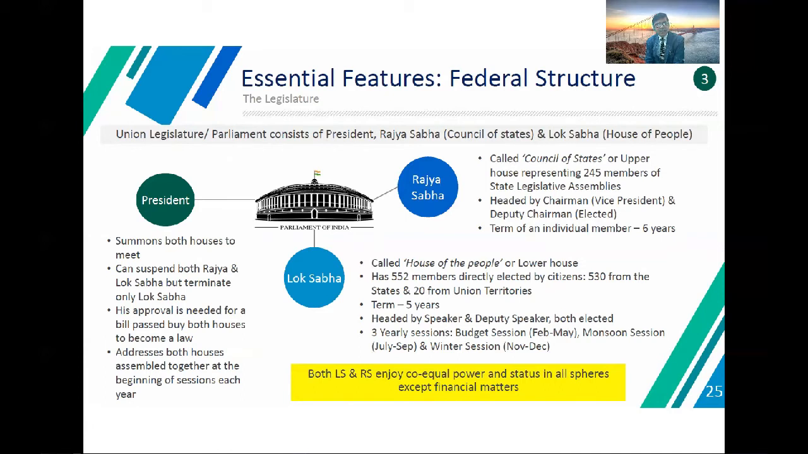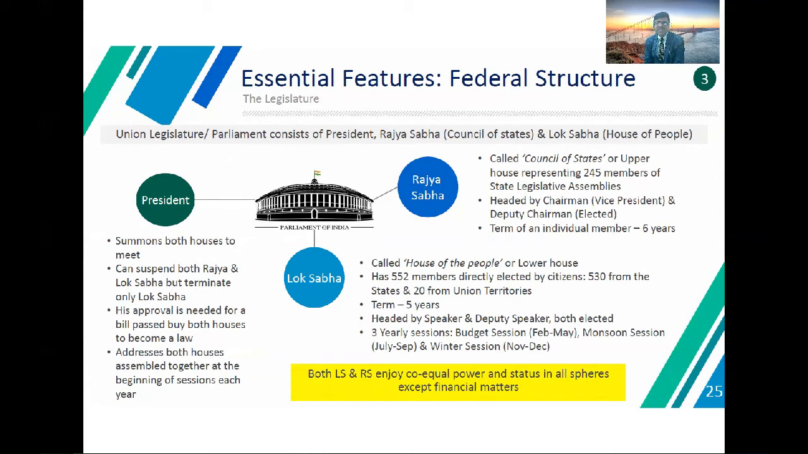Especially the Lok Sabha, called the House of the People or lower house, has 552 members directly elected by the citizens: 530 from the states and 20 from the union territories. The term of this Lok Sabha is 5 years, headed by the Speaker and Deputy Speaker, both elected, with 3 yearly sessions: budget session, February to May; monsoon session, July to September; and winter session, November to December. The 3 yearly sessions are mandatory for all Lok Sabha members.